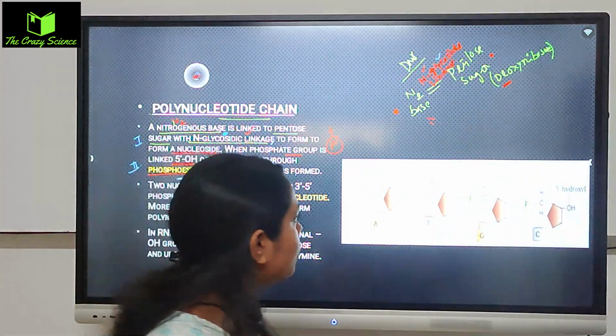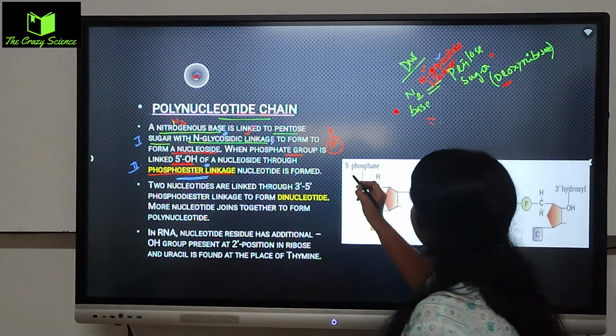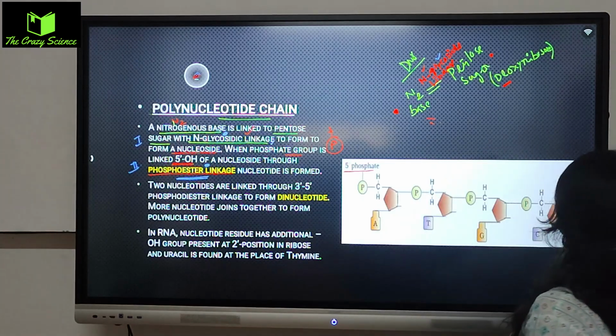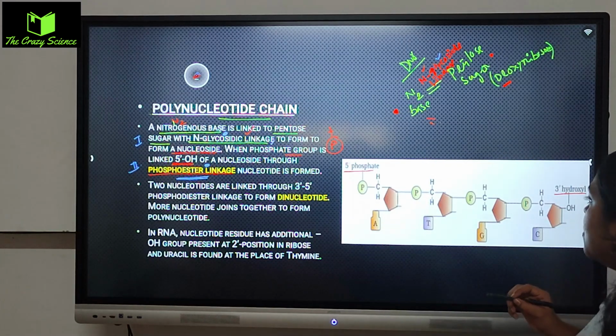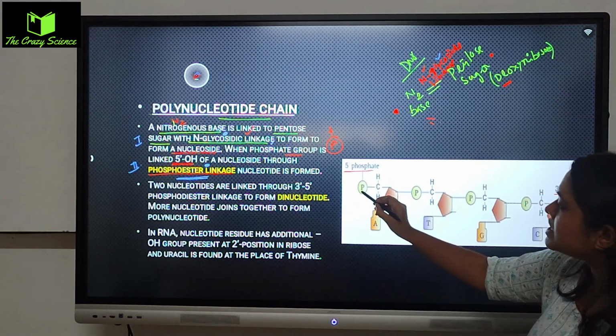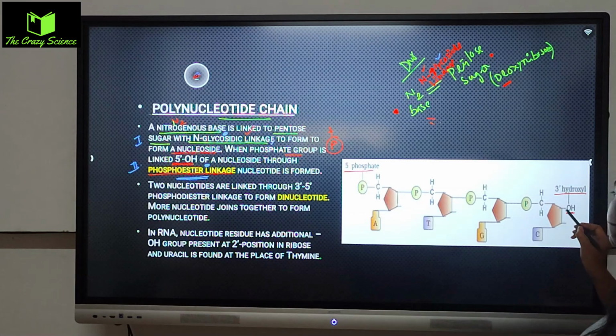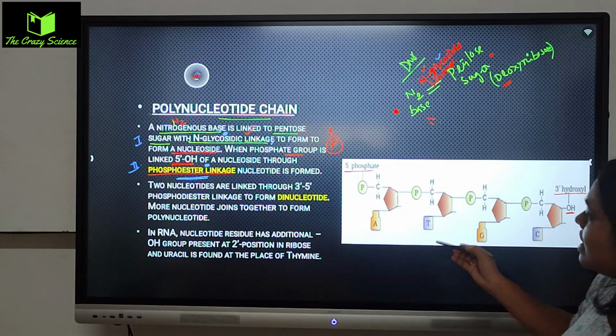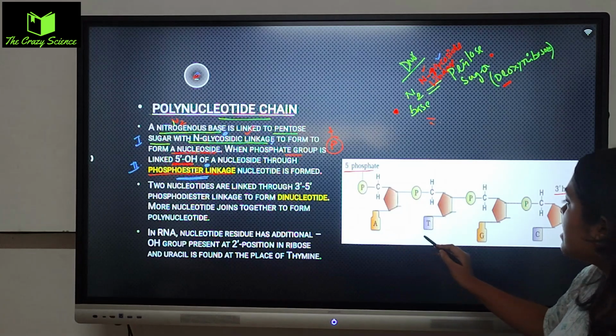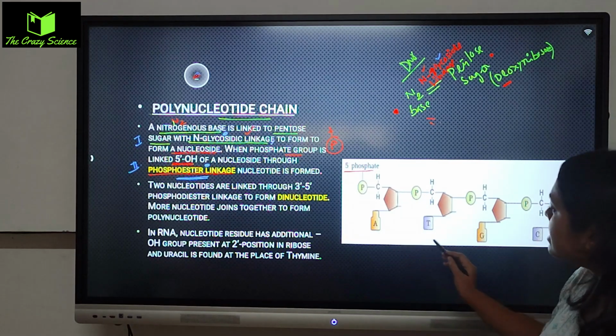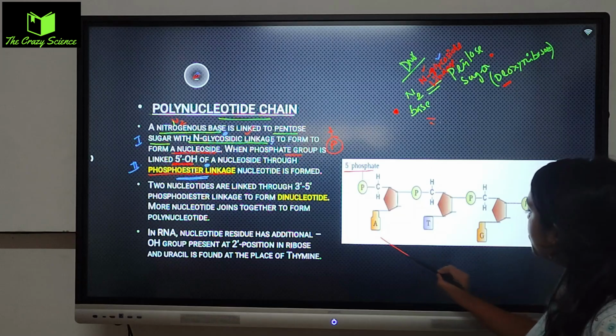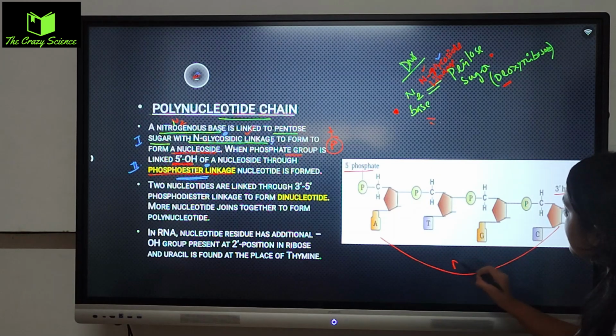So let's find out. This is a 5' phosphate and this is a 3' hydroxyl. Okay, so this is a 5' phosphate, this is a P, and hydroxyl means OH. So as you can see, there are A, T, G, C, and what are they? They are the N2 bases.